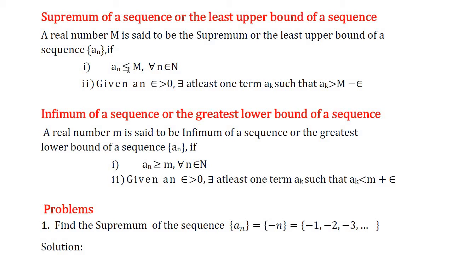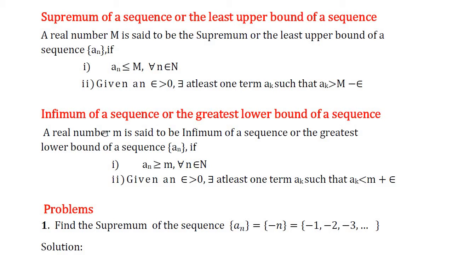Here, first condition states that capital M is the upper bound of the sequence an, and second condition states that any number which is less than capital M is not an upper bound of the sequence an.